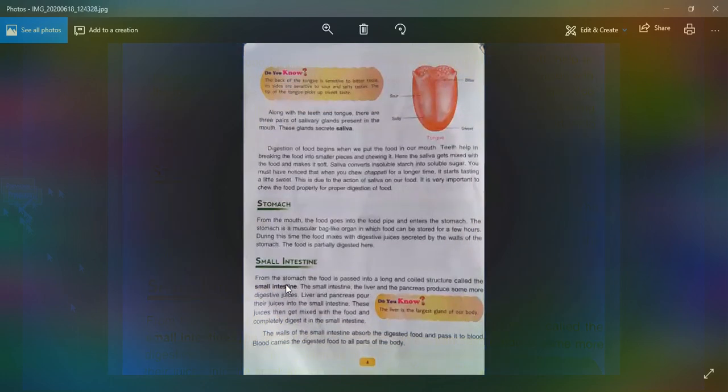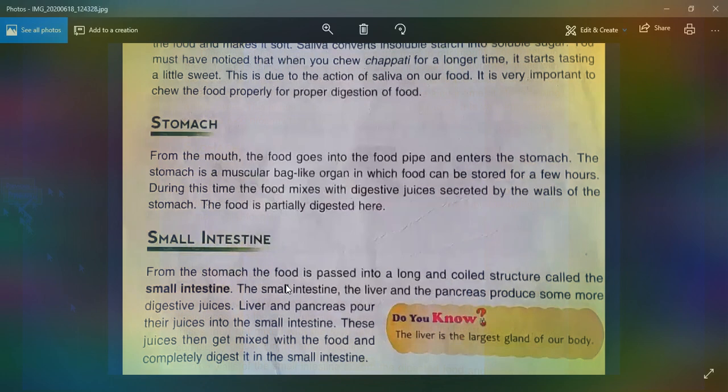Now, when food goes into the small intestine, what happens to the food? From the stomach, the food is passed into a long and coil-like structure called the small intestine. The liver and the pancreas produce some more digestive juices and pour them into the small intestine.